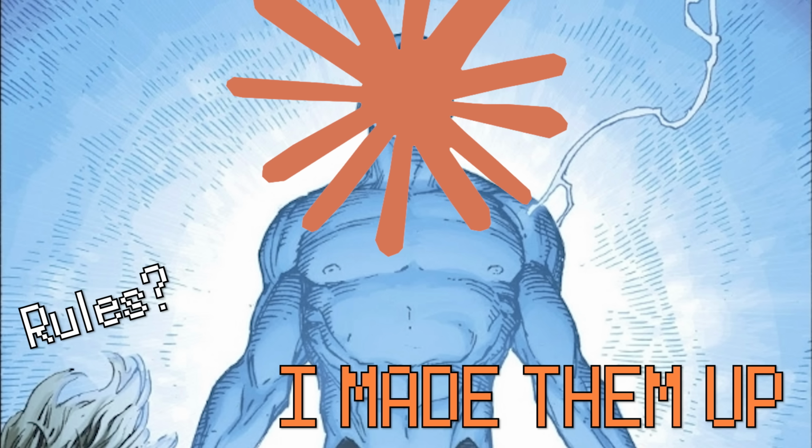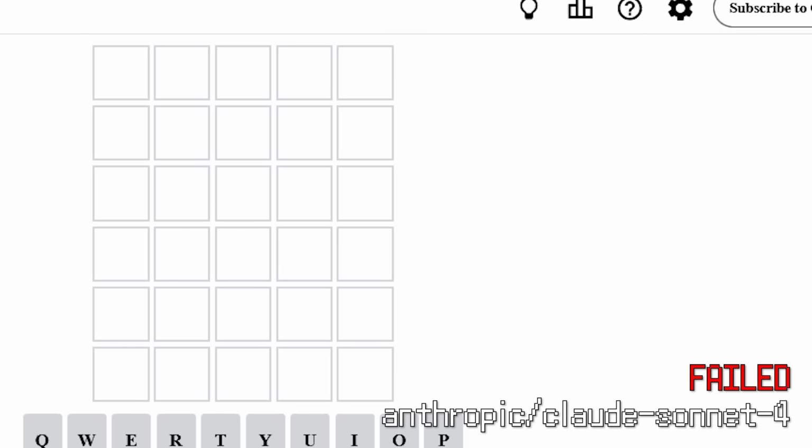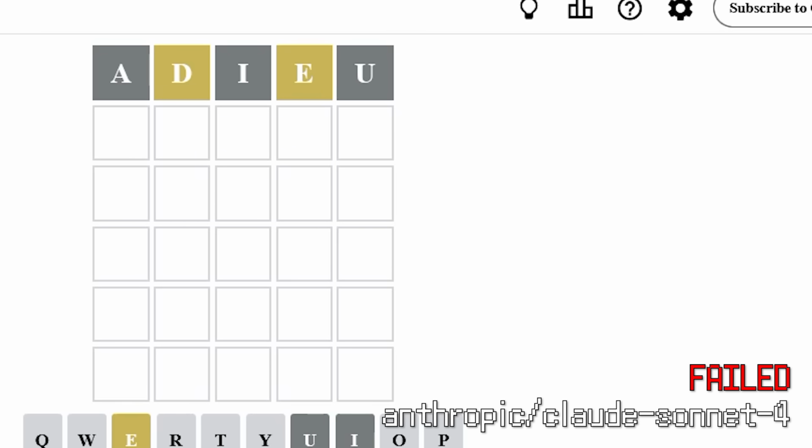Now, something I noticed right off the bat is that Sonnet didn't really respect the 5-letter aspect of it. It only happened once, so I just reran it because I wanted to give it a fair shot. I know there are special APIs you can use that allow you to get a specific result, but I was a bit surprised by this. But even after giving it another try, it was just really bad.